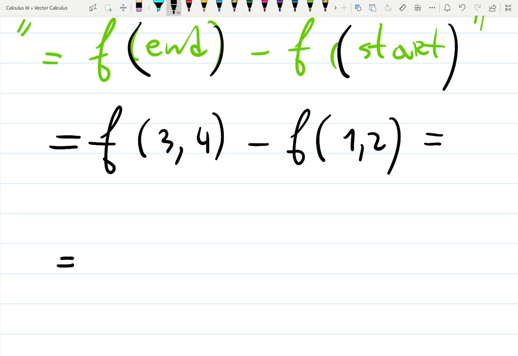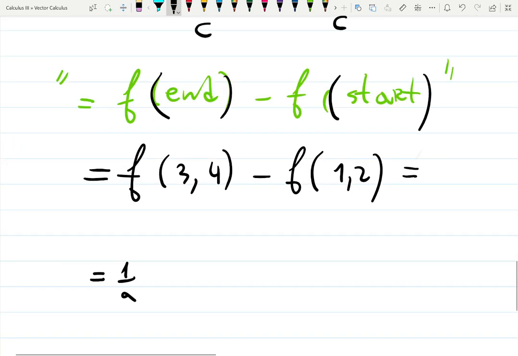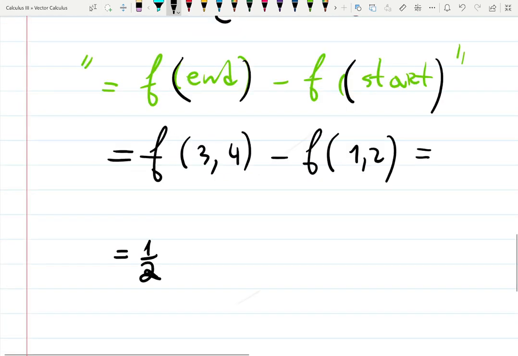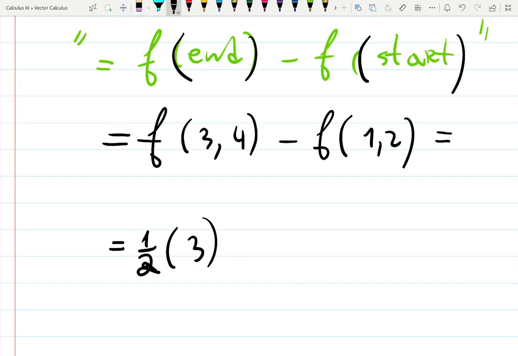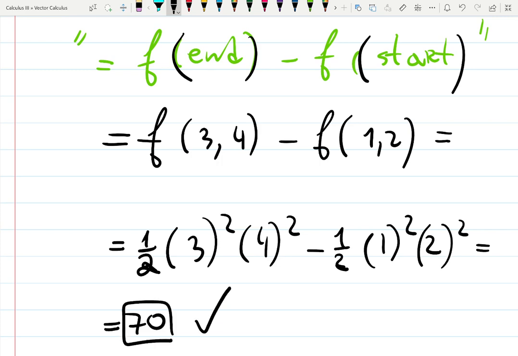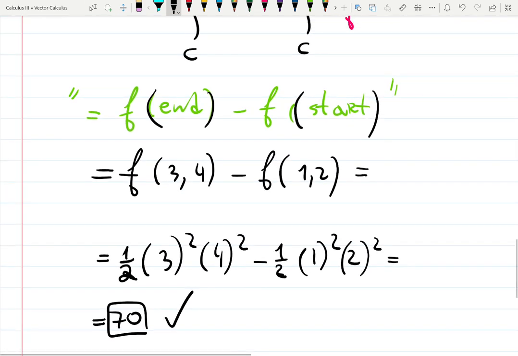So we have 1/2, what is the formula? 1/2 times 3 squared, 4 squared, minus 1/2 times 1 squared, and 2 squared, like so. And it gives you 70. Super simple. That is the idea, that it makes something complicated so simple. And that's why it's called the fundamental theorem of calculus. In this case, it's in 3D, and it's also a line integral. So it's connecting 3 topics in one in the Calculus 3 class.